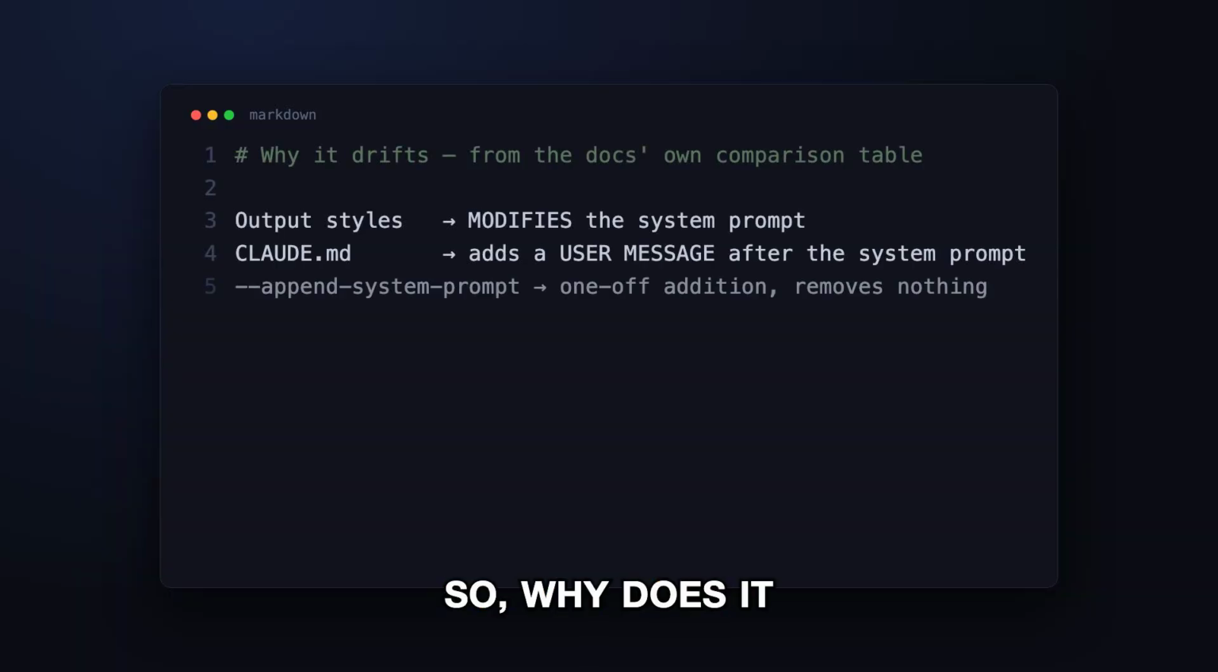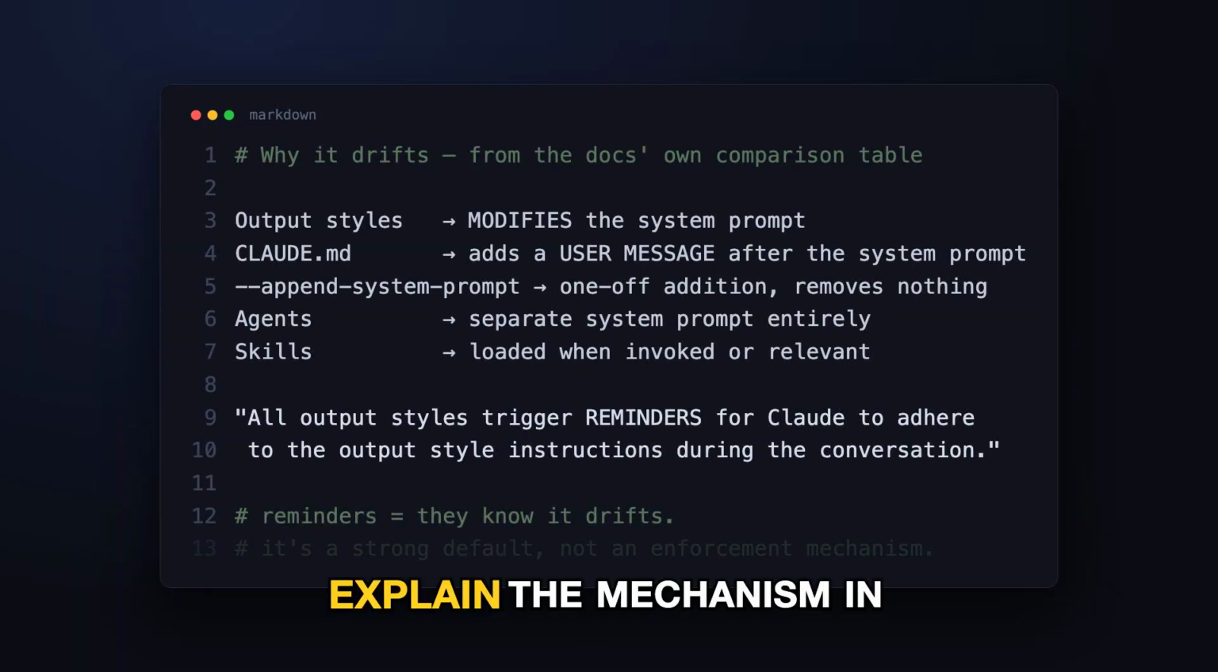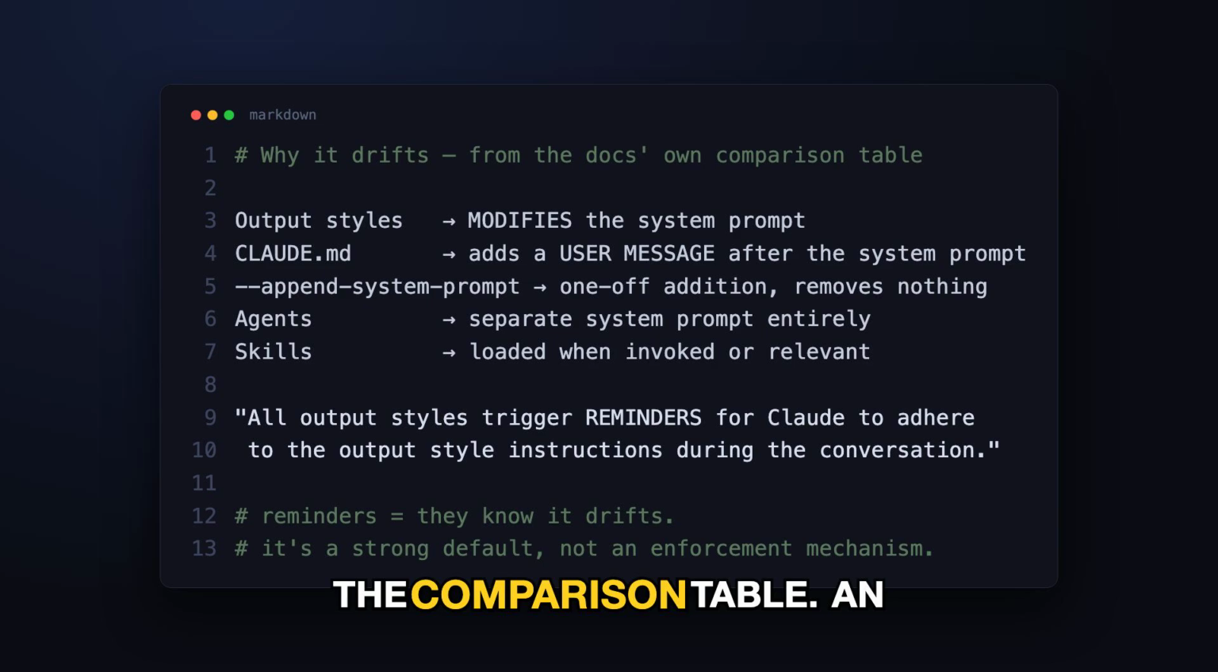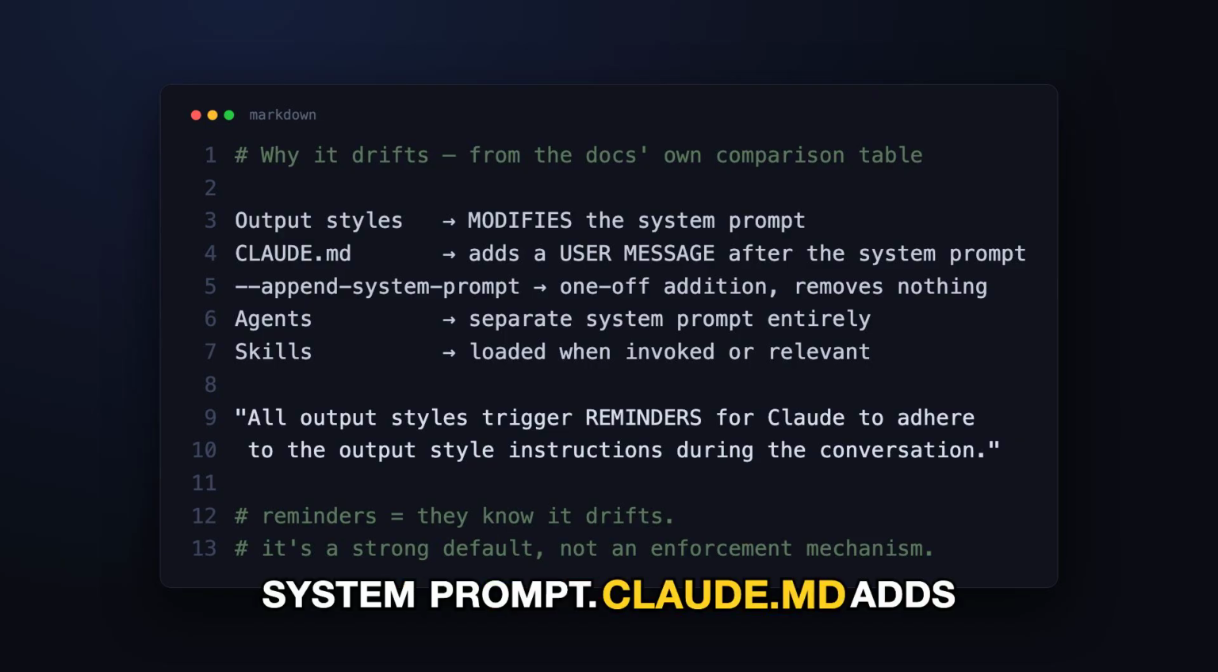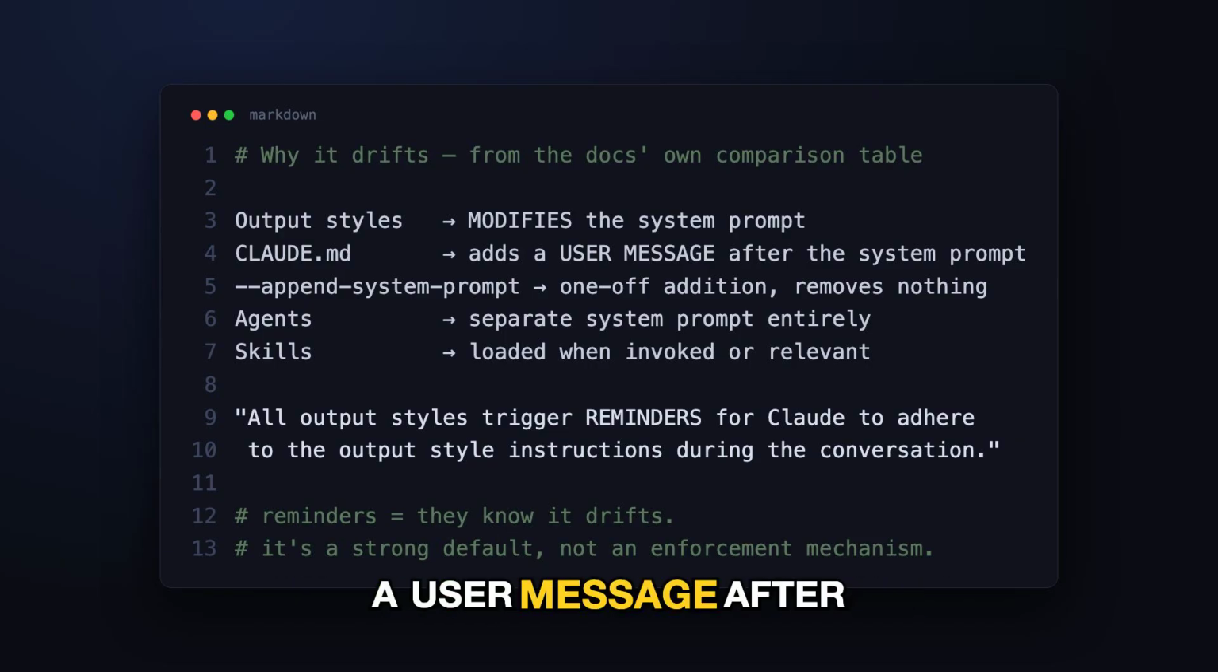So why does it drift? The docs actually explain the mechanism in the comparison table. An output style modifies the system prompt. CLAUDE.md adds a user message after the system prompt. Those are different positions in the context, and neither is a hard constraint. They're both texts that I'm asked to keep honoring while the conversation grows around them.